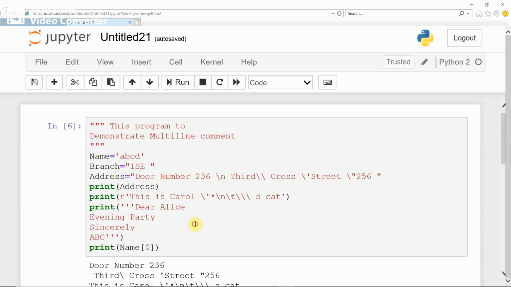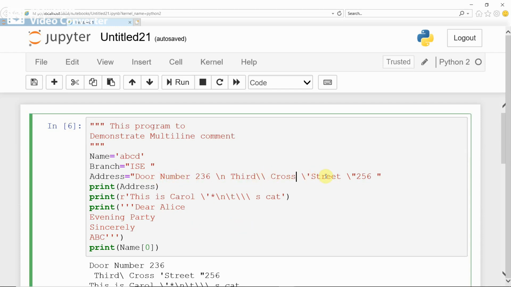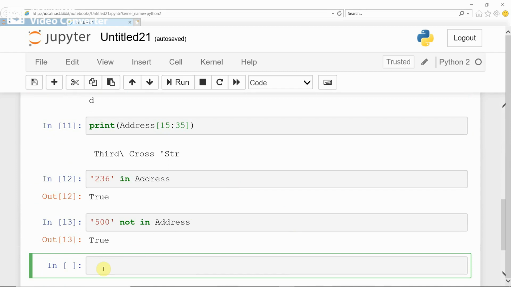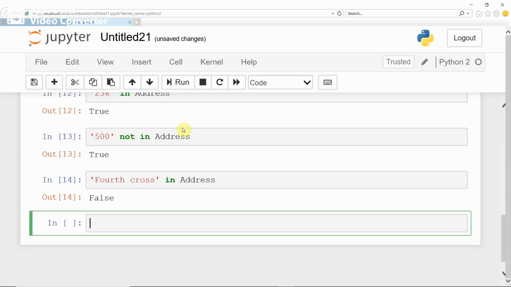Now, if you want to search for some word in the given string, for example, here door number 36, street 256, and third cross are there, correct? If you want to search for fourth cross in the address, run. Fourth cross is not available, therefore it is giving false. In this way, you can use in and not in operators.